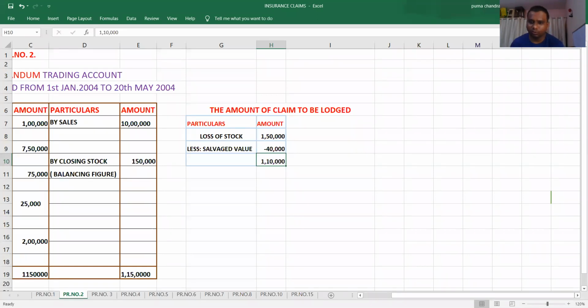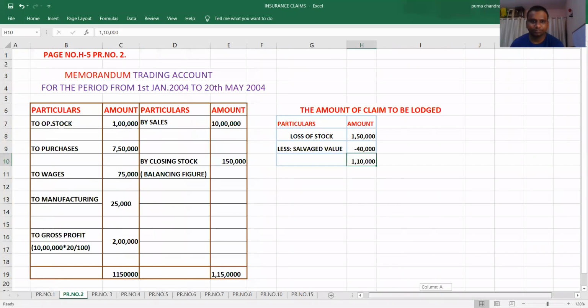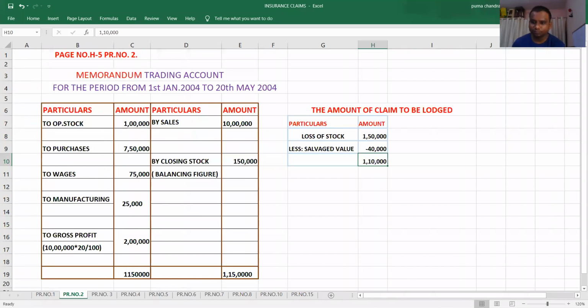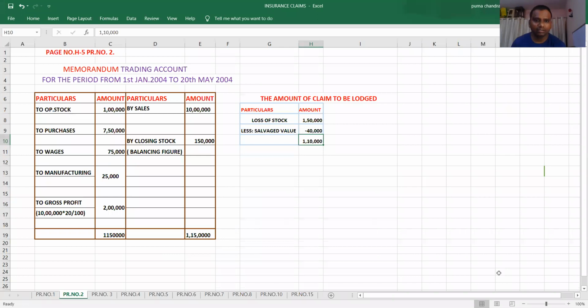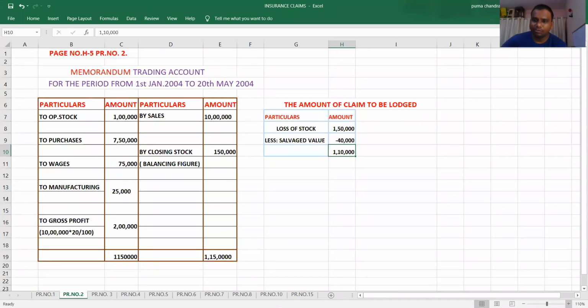Please make it fast. If you want, you can take the snapshot. We will see one more important problem from examination point of view.